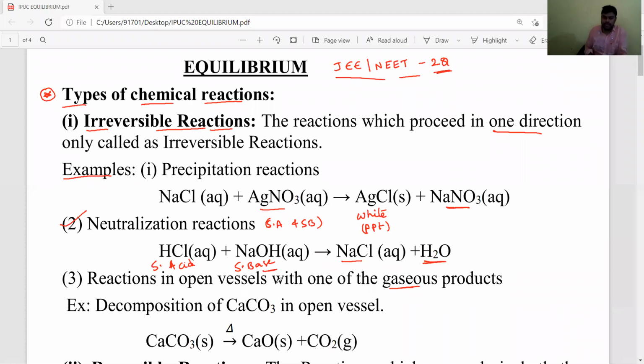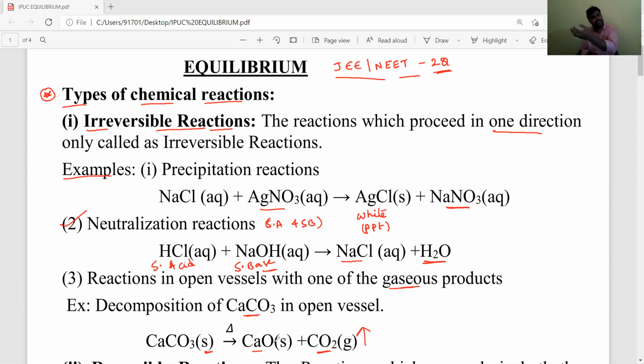For example, the decomposition of calcium carbonate. Solid calcium carbonate, on decomposition in an open container, forms calcium oxide and CO2. CO2 is a gas, so it escapes from the reaction mixture, and only CaO remains in the container.